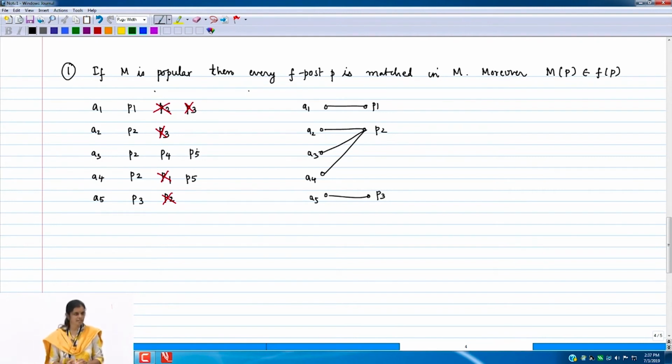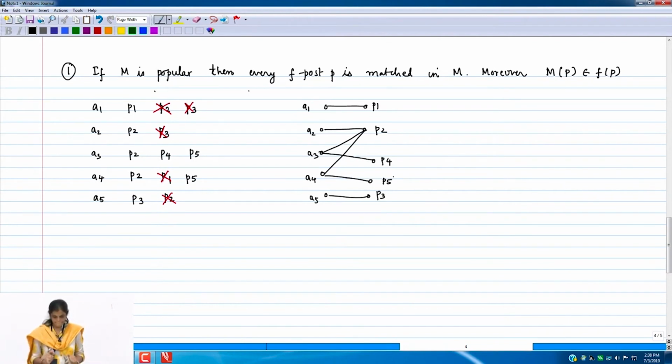Which do you think it should add an edge to? Again, it seems intuitive that it should add an edge to P4 rather than P5. When there is something better available, we add it to that. So again, we will try to add that and see whether we can formalize this. So let me add this edge A3, P4 and A4, P5.